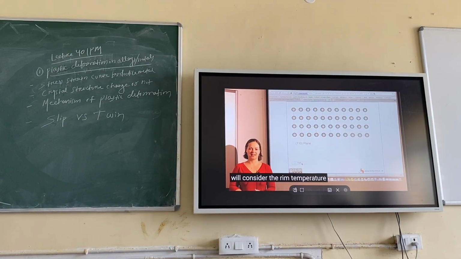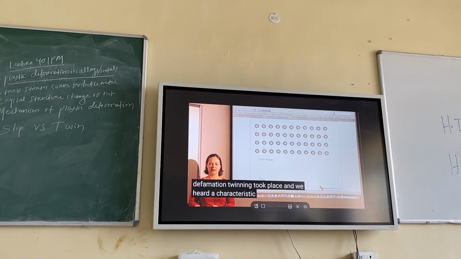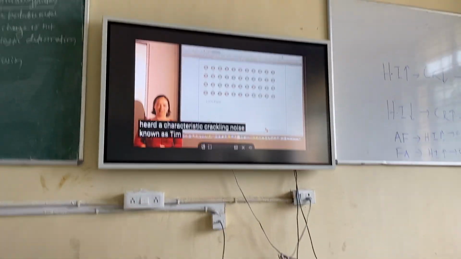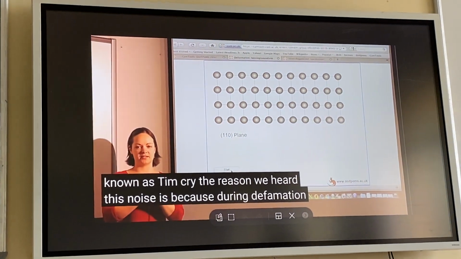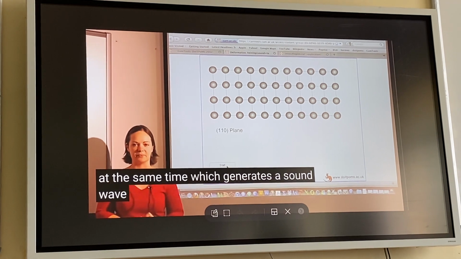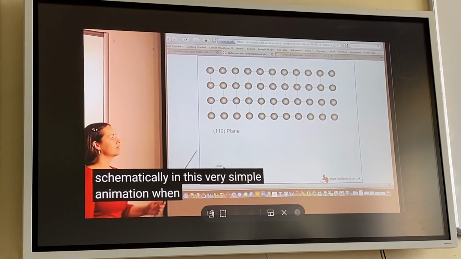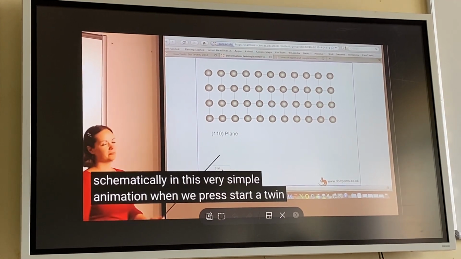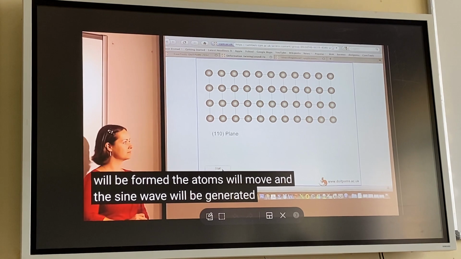We'll consider the room temperature case first. When I bent the bar, deformation twinning took place, and we heard a characteristic crackling noise known as tin cry. The reason we heard this noise is because during deformation twinning, the atoms move very rapidly, all at the same time, which generates a sound wave. So this is illustrated. Just see how twinning is happening. When we press start, a twin will be formed, the atoms will move, and the sound wave will generate.